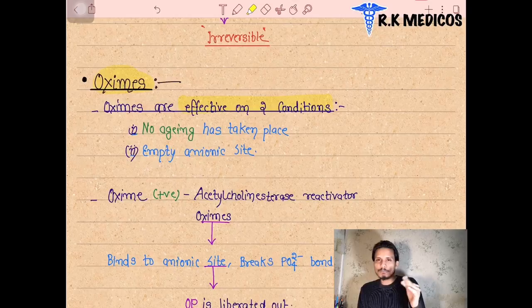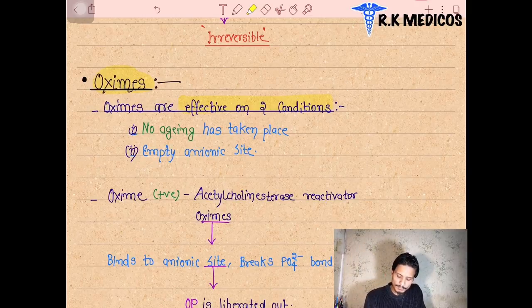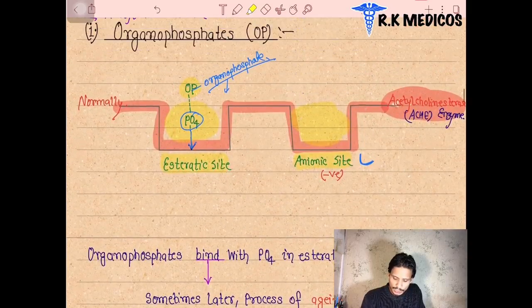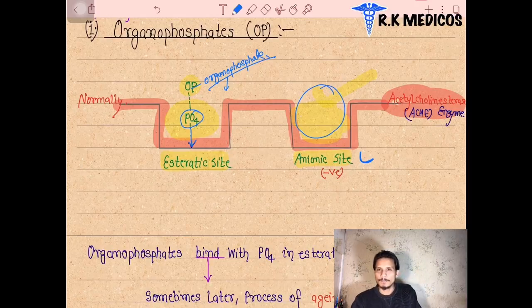In the initial stage it is reversible, but once it binds for a long time and aging happens, it leads to forming an irreversible bond, so we can't do anything. But in the initial stages, when aging is not happening, we take drugs from the oxime group. There are two effective conditions: no aging is happening, and the anionic site is empty. The anionic site must be empty, and till that time we can prevent organophosphate poisoning.